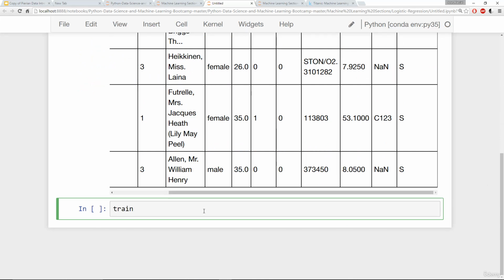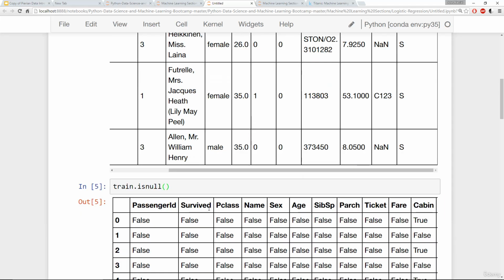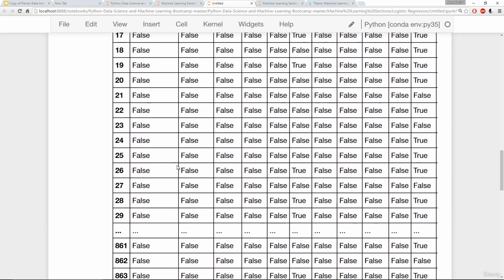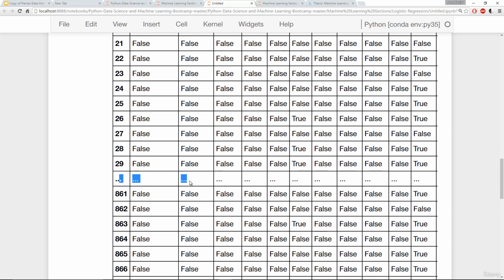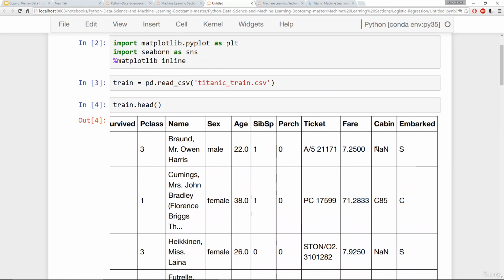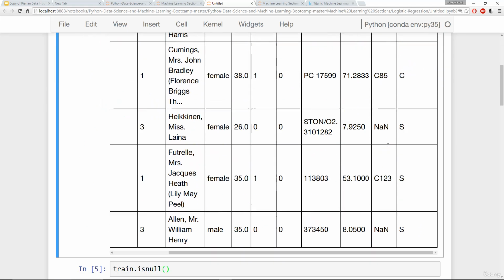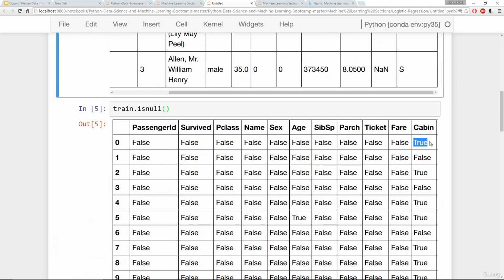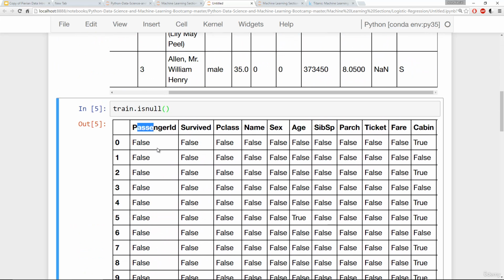I have my training data, and if I say isnull as a method on it, let me go ahead and just show you what this looks like, at least what part of the output looks like. Notice the data frame's too big, but you basically get booleans of true and false. So you'll get a false if it is not null, or a true if it is null. So remember back to that very first cabin, it was NaN, so it was unknown, it was null, so it went ahead and put true there.